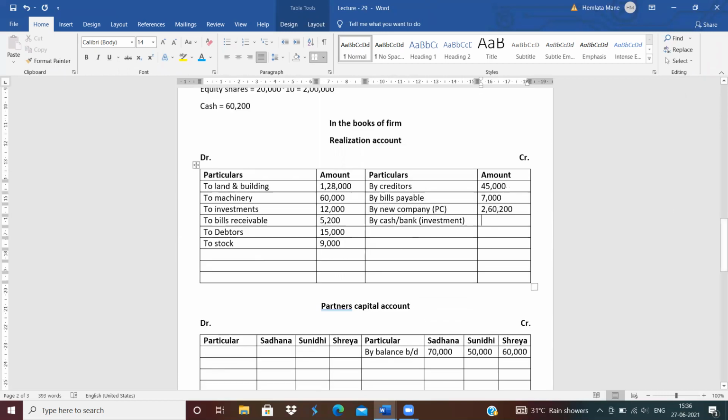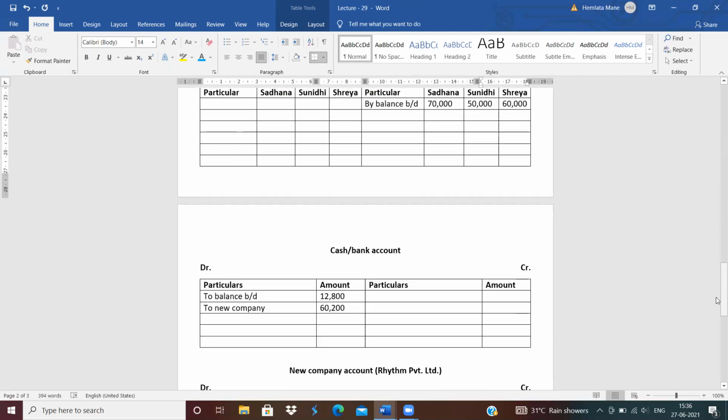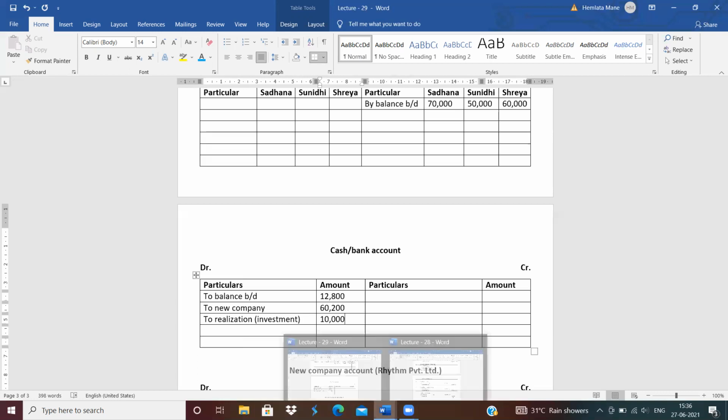So amount is 10,000. Corresponding effect in cash and bank account to realization. To realization in bracket investment. In bracket investment amount is 10,000 rupees. Clear? Now next entry.